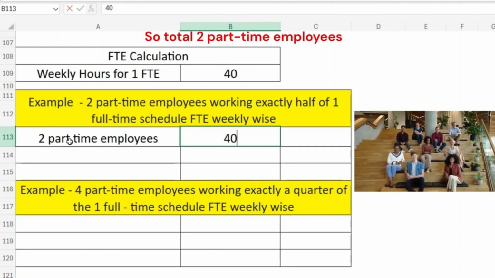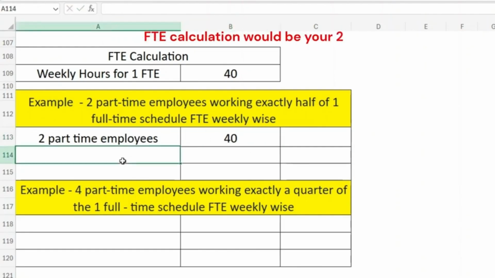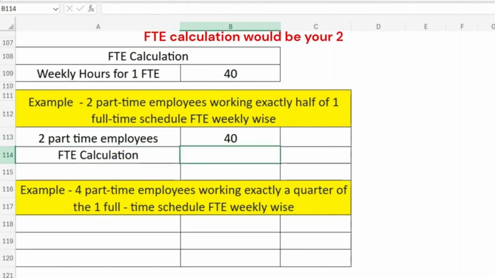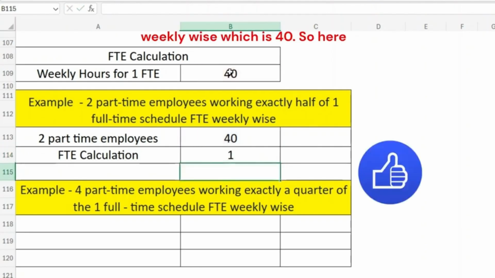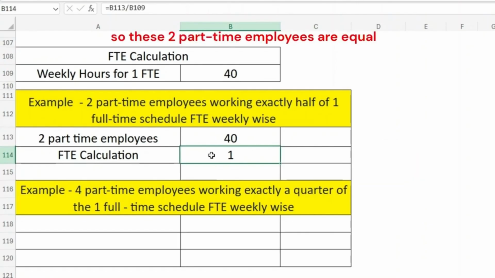So total, two part-time employees are giving 40 hours. So the FTE calculation would be the two part-time employees' working hours, that is 40 hours, divided by the standard working hours for one FTE weekly, which is 40. So here it is one FTE. These two part-time employees are equal to one FTE.